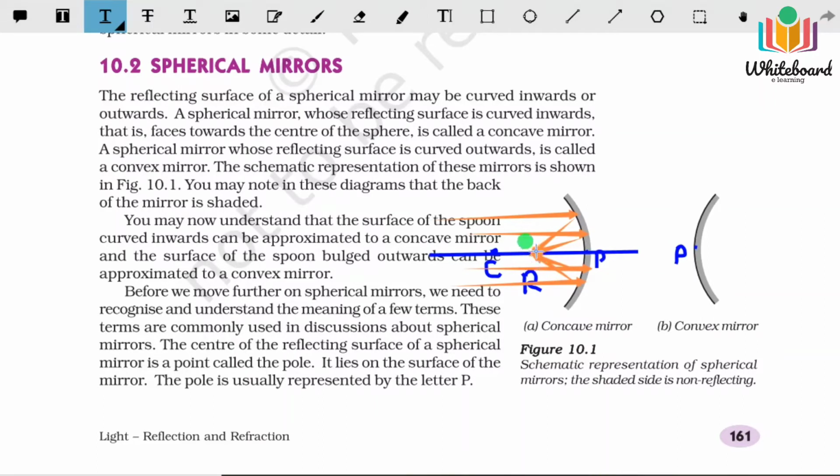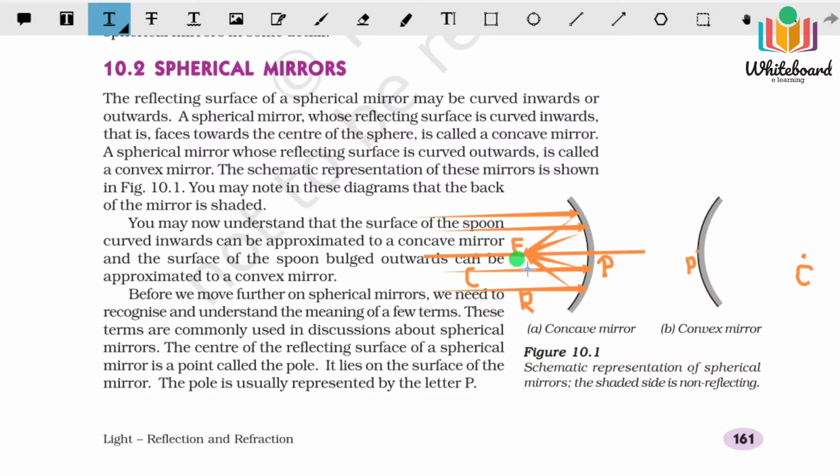This particular point is known as the focus. And the distance between the focal point and the pole is known as the focal length. That is denoted by small letter f. That is the focal length. So these are the important terms.